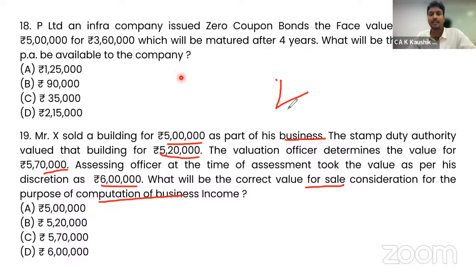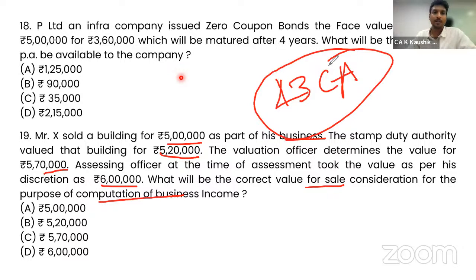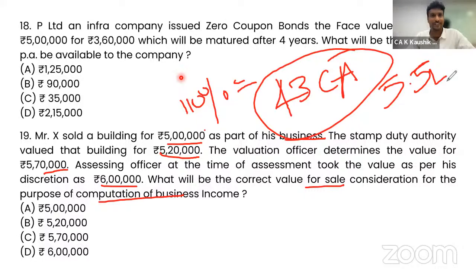So section 43CA says, in case of a business of immovable properties or a person who is engaged in real estate, the deemed sales value for the purpose of computation of income from business shall be the stamp duty value or 110% of the actual sale consideration. So 110% of actual sale consideration is 5 lakh plus 50,000, 5.5 lakhs.